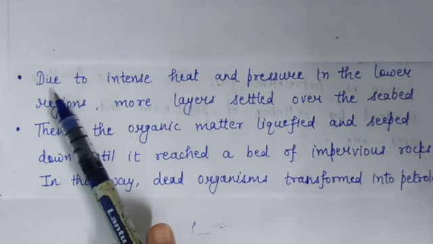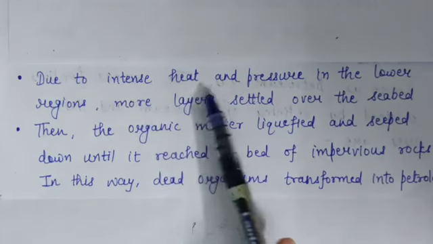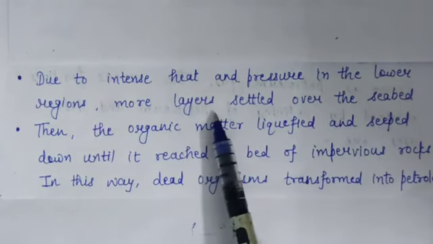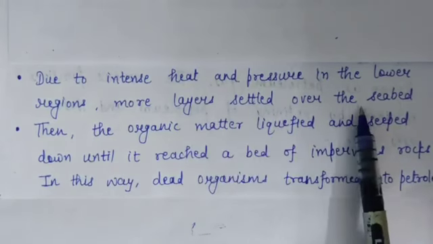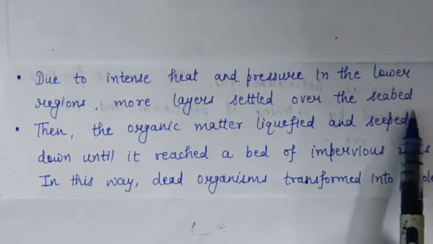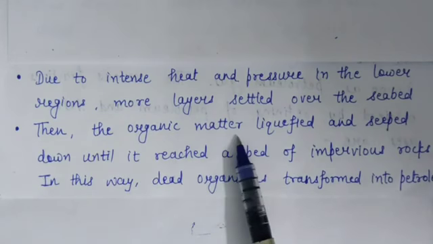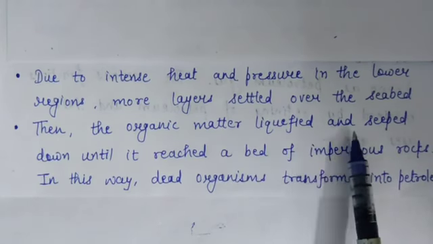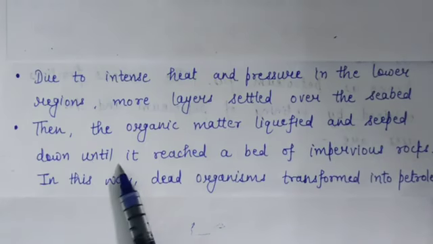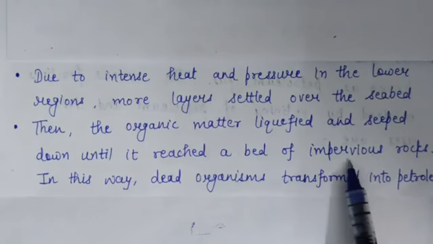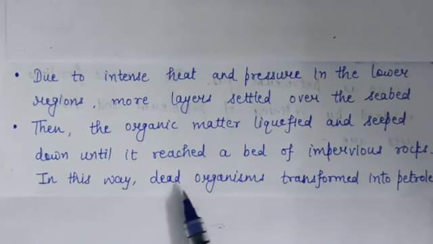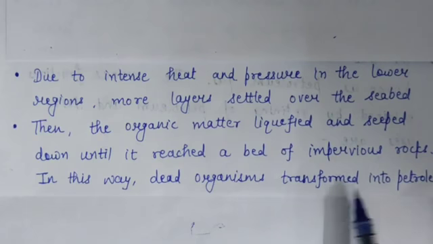And over millions of years, due to intense heat and pressure in the lower regions, more layers settled over the seabed. Then the organic matter, which is at the lower region, liquefied and seeped down until it reached a bed of impervious rocks. And in this way, dead organisms transformed into petroleum.